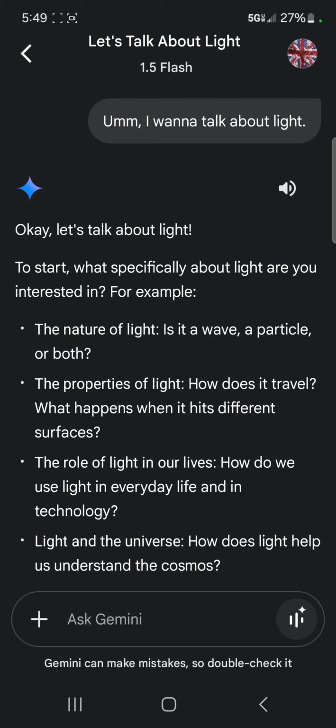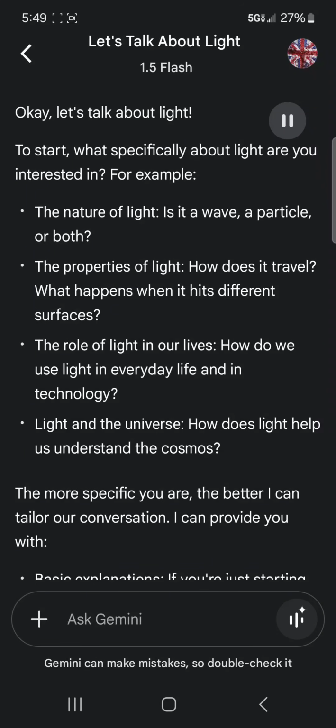I want to talk about light. Okay, let's talk about light. To start, what specifically about light are you interested in? For example, the nature of light. Is it a wave, a particle, or both?